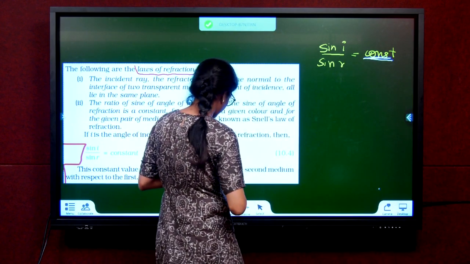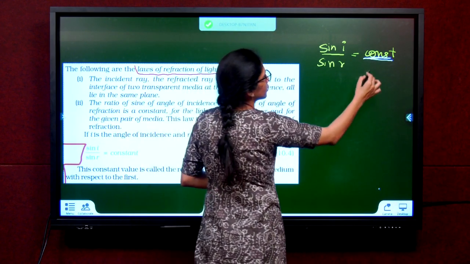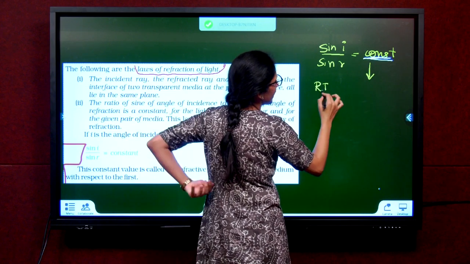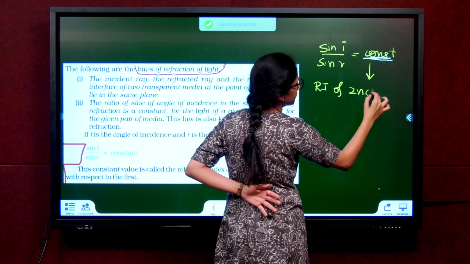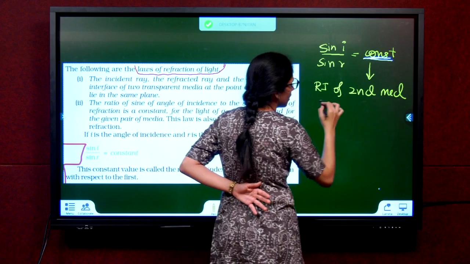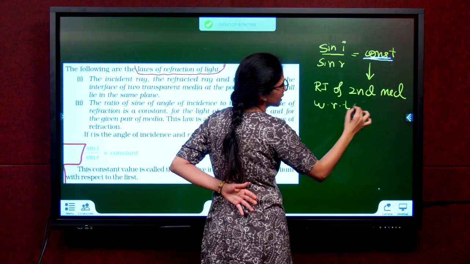It's called the refractive index of the second medium with respect to the first medium.